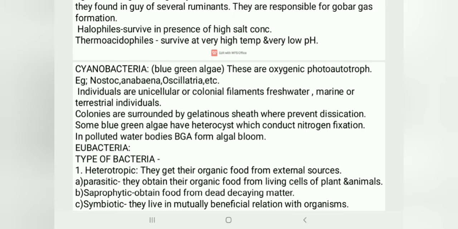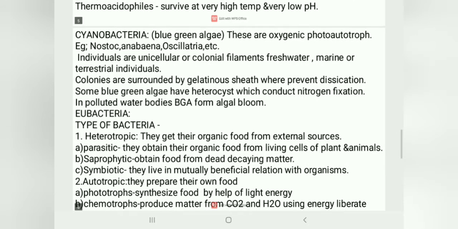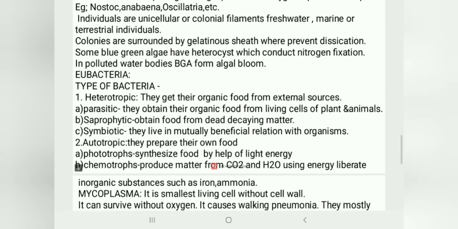Here individuals are unicellular or colonial filaments, found in freshwater, marine or terrestrial habitats. Colonies are present in Nostoc. They are surrounded by a gelatinous sheath which prevents desiccation, and some blue-green algae have heterocysts which conduct nitrogen fixation. In polluted water bodies, BGA form algal blooms. Next is Eubacteria, the true bacteria.